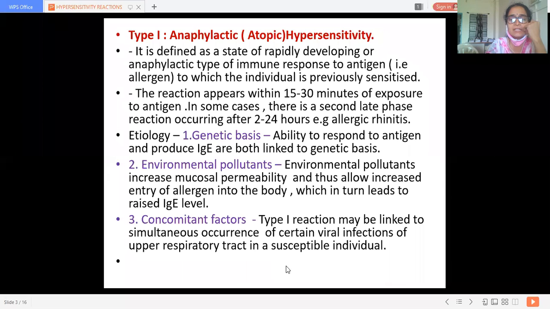Whenever any person is susceptible to that particular infection, with repeated attacks, this type 1 hypersensitivity may develop. So the etiological factors: first is genetic basis, then environmental pollutants, and concomitant factors, that is repeated viral infections. It will go into type 1 hypersensitivity.